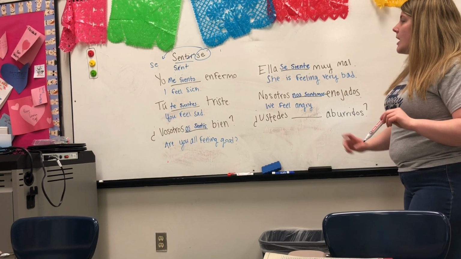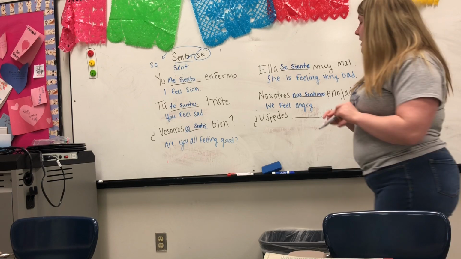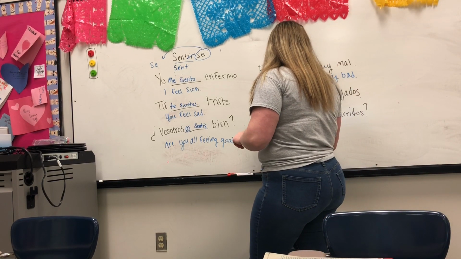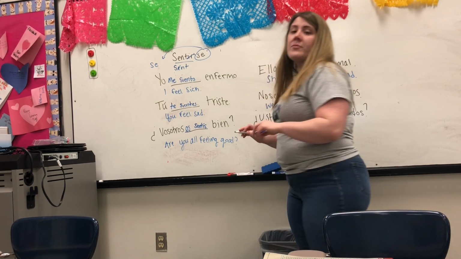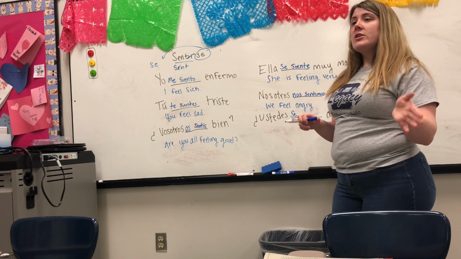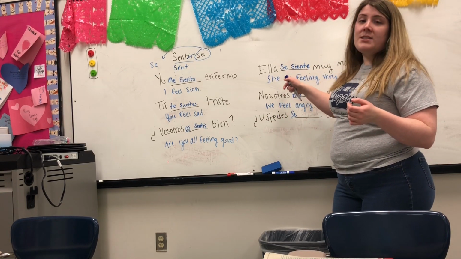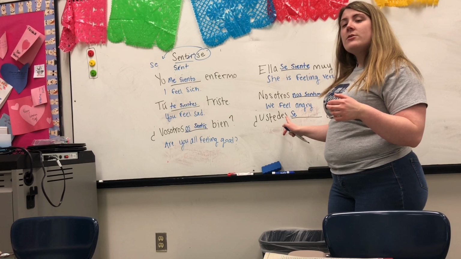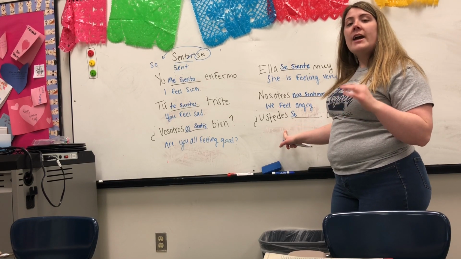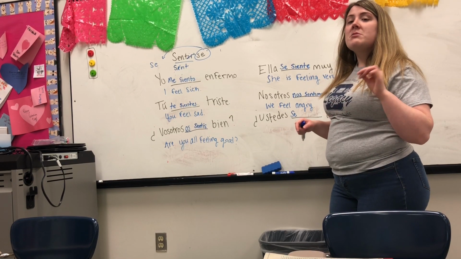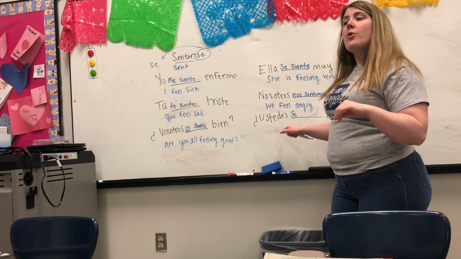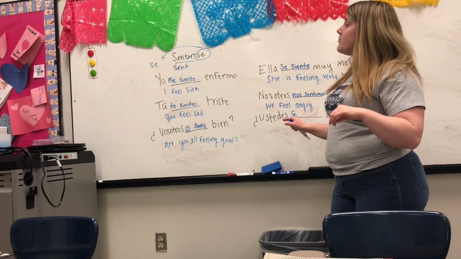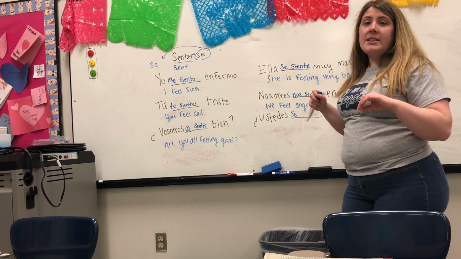In my last example, ustedes. So, I need to take my se and I put it in front. This time, just like in the el, ella, usted form, in the ellos, ellas, ustedes form, the se gets to stay. Se is my reflexive pronoun for ustedes, so it stays. Now I need to conjugate sentir.